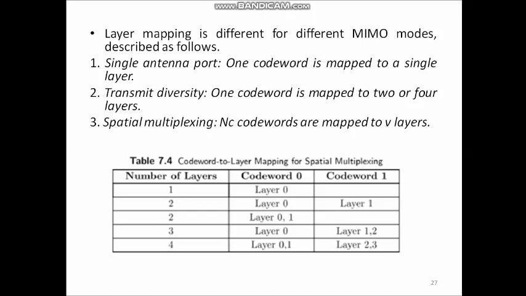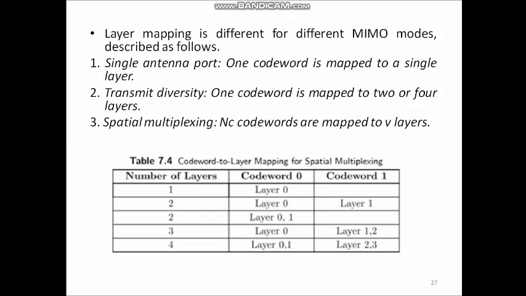Layer mapping is different for different MIMO modes. In the single antenna port case, it is straightforward. One code word is mapped to a single layer, and in transmit diversity, one code word is mapped to 2 or 4 layers. So, it is an open loop MIMO mode. And in spatial multiplexing, NC code words are mapped to V number of layers. So, details are given here.